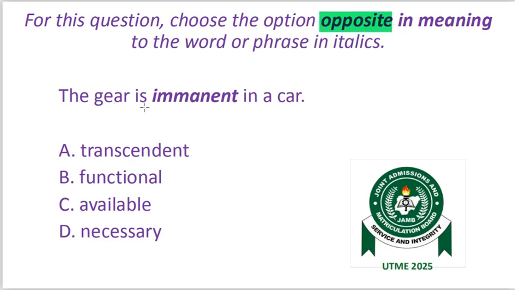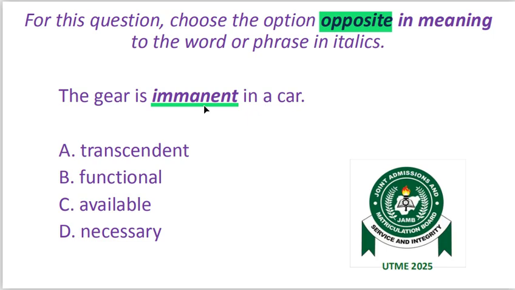The gear is immanent in a car. The word immanent is in italics. A. Transcendent. B. Functional. C. Available. D. Necessary. We are looking for the opposite of immanent. The word immanent means naturally exists as a part of something. The gear naturally exists as a part of the car.